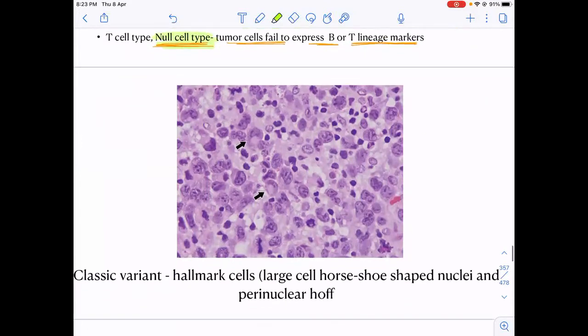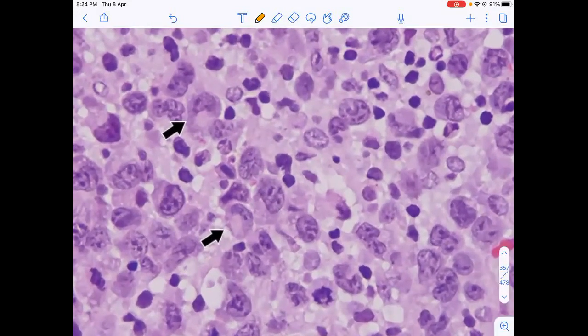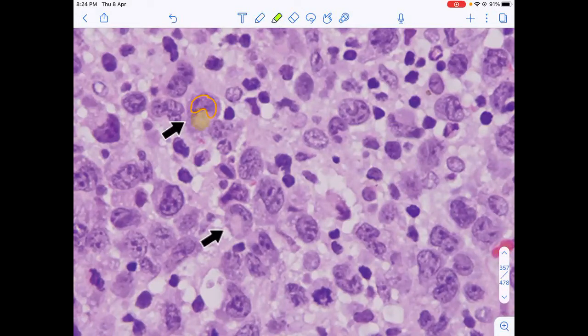Okay. So what kind of cells can we see classically in a case of anaplastic large cell lymphoma? These are called as the hallmark cells. Hallmark cells look like they are large cells which have a horseshoe-shaped nucleus along with a perinuclear hoof. I'll show you this. They have a horseshoe-shaped nucleus along with, this is the perinuclear hoof. A horseshoe-shaped nucleus along with the perinuclear hoof.